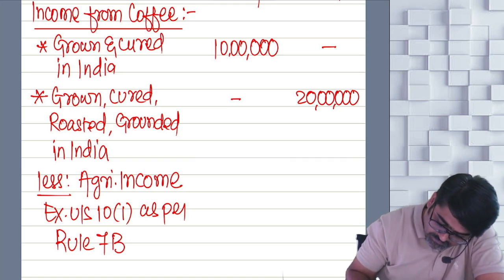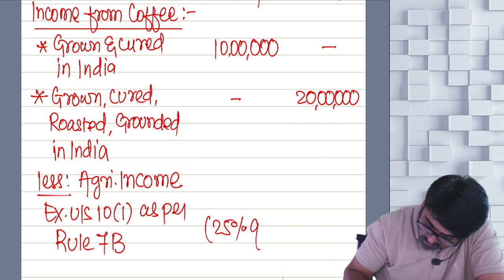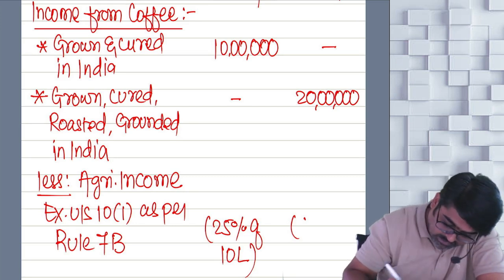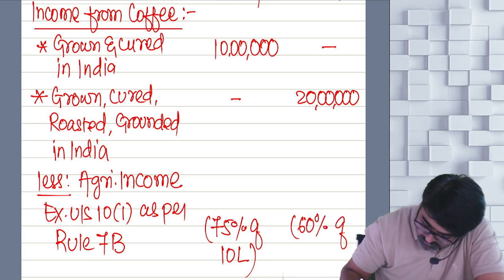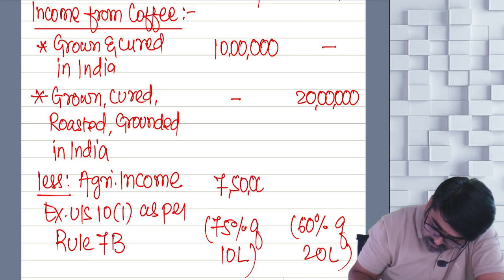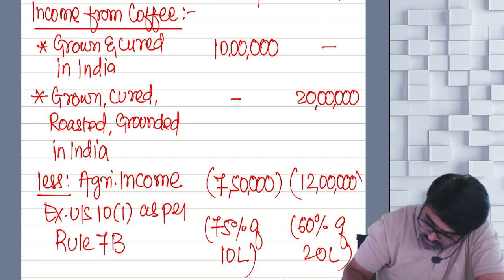So here it will be 75% of 10 lakhs, and here it will be 60% of 20 lakhs. 75% of 10 lakh will be 7 lakh 50,000, that you reduce, and 60% will be 12 lakhs, that you reduce.